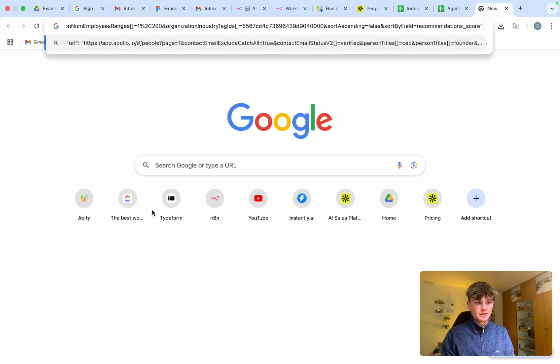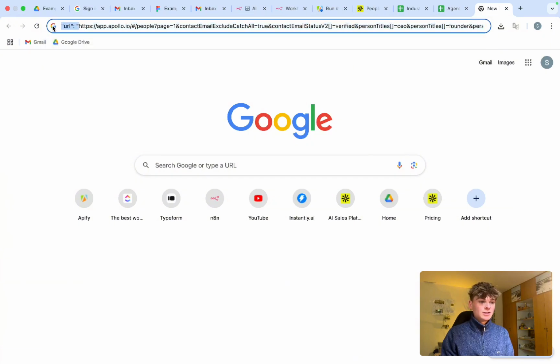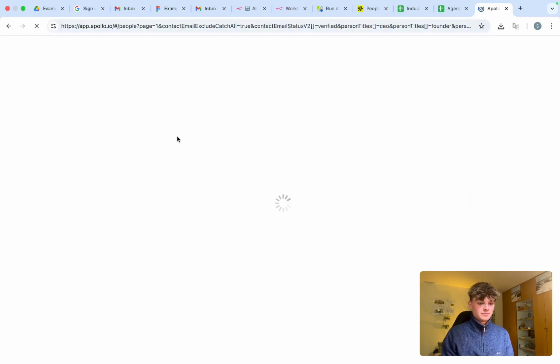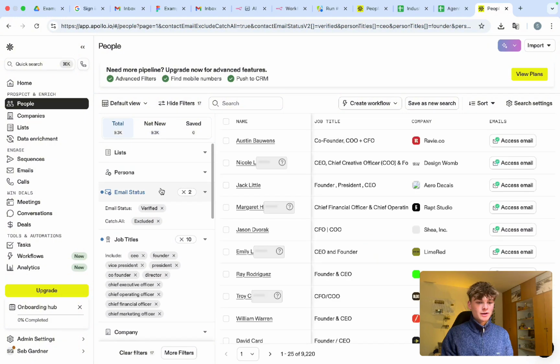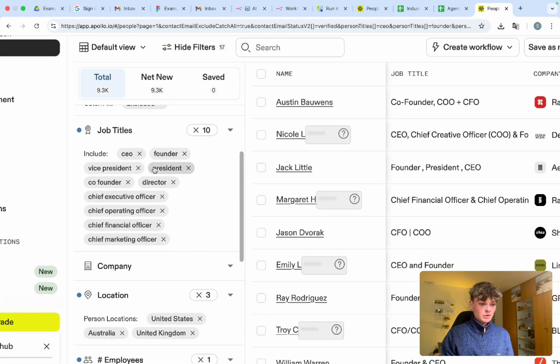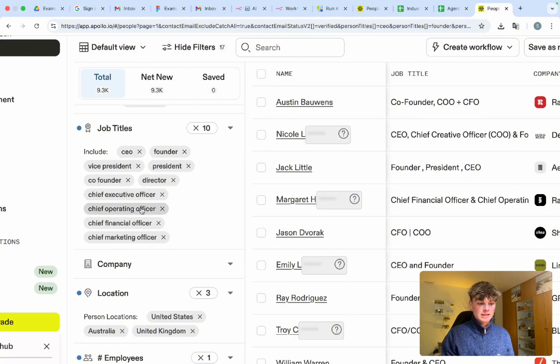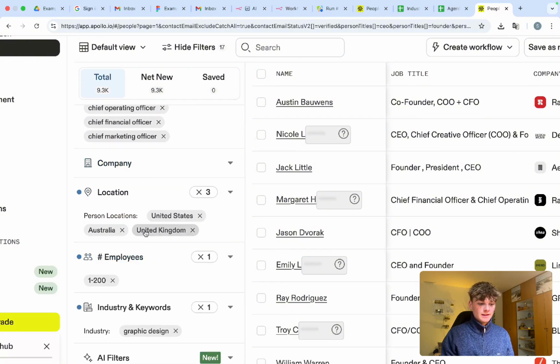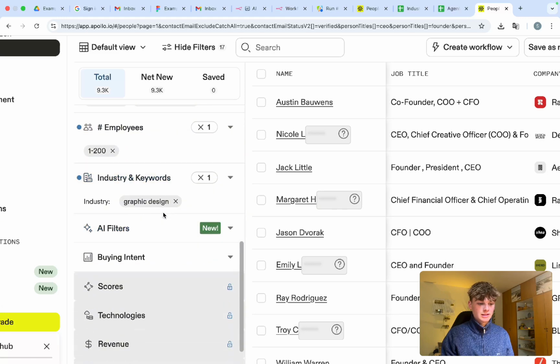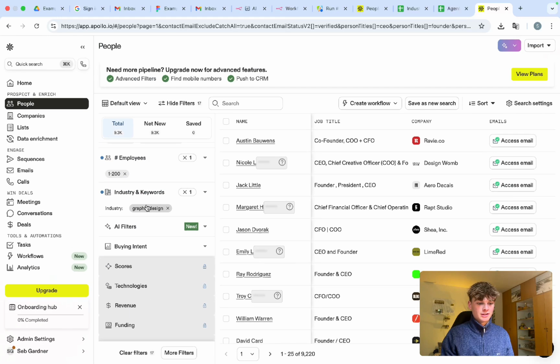So if we copy this URL over, we can have a look at what exactly the agent is scraping. If we go on here, we can see the exact search query that the agent is now scraping with Apify. So we can see here email status is verified. We've got the job titles, the CEO, all of these decision makers that we said for it to use. There are the locations there, 1 to 200 employees, graphic designing industry. So this is super cool.